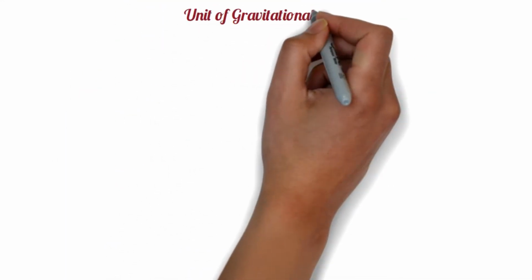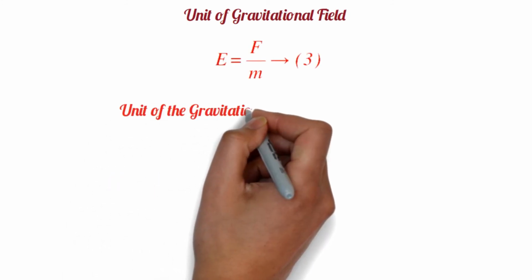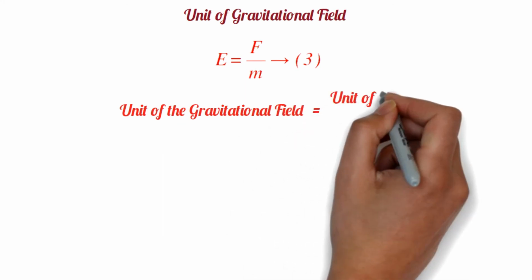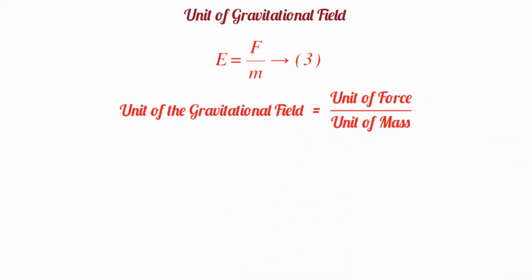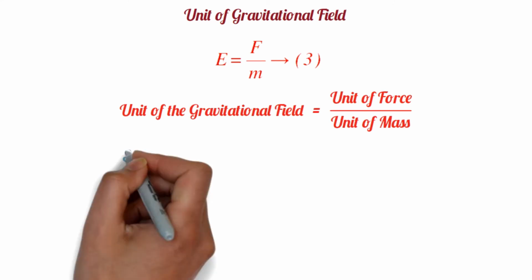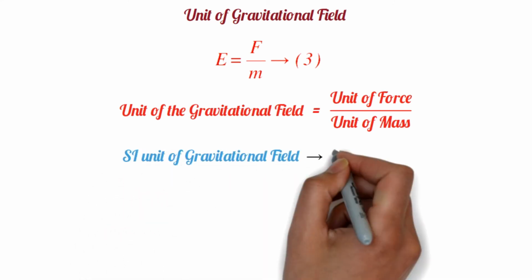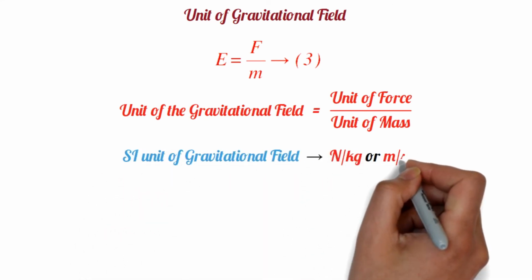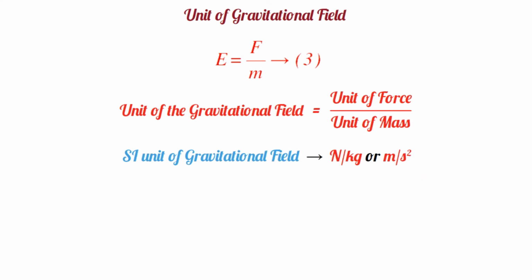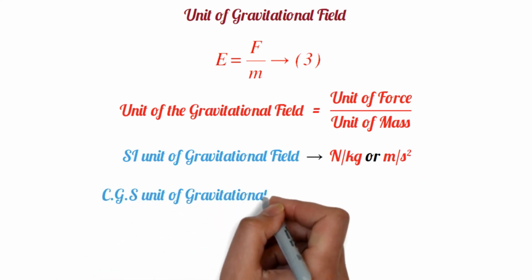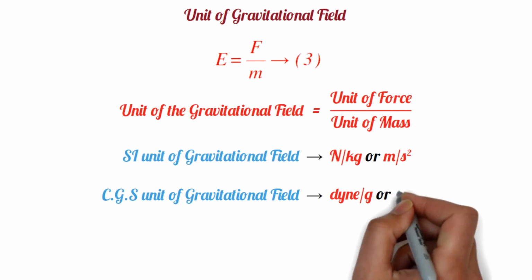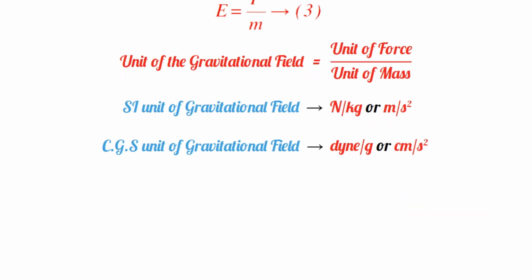Unit of gravitational field. From equation number 3, we can write the unit of the gravitational field is equal to the unit of force divided by the unit of mass. So the SI unit of gravitational field is Newton per kilogram, or meters per second squared. And the CGS unit of gravitational field is dyne per gram, or centimeter per second squared.